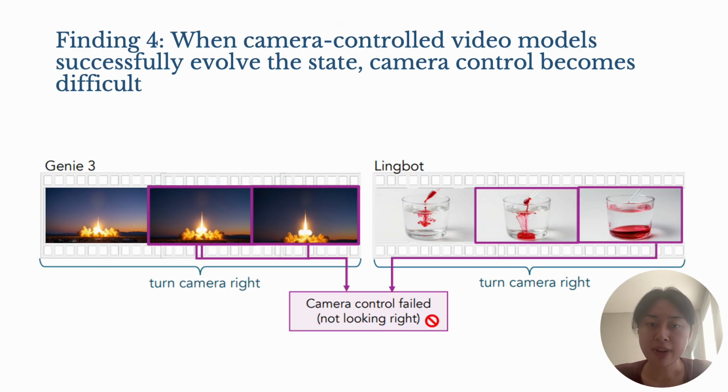The fourth finding is that in the rare cases when the camera-controlled models do evolve the state, usually at that point the camera control becomes difficult. So here are some examples. For example, Genie and Lingbot, when they are able to exhibit the dynamics, despite our control to turn the camera right, the model just ignores the camera control.